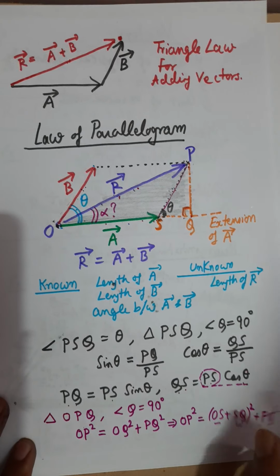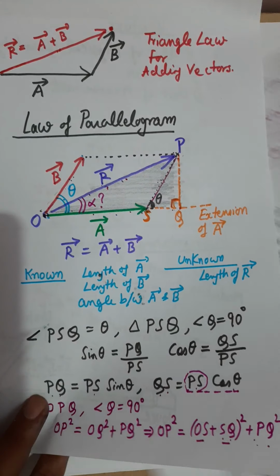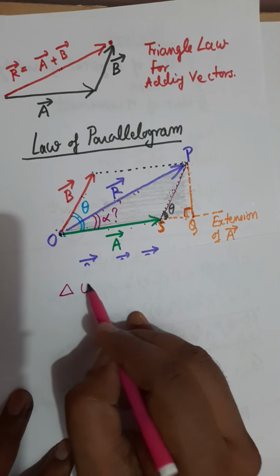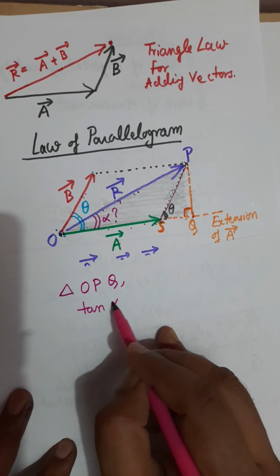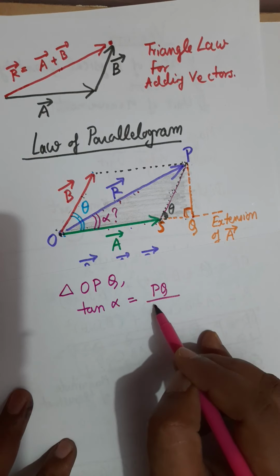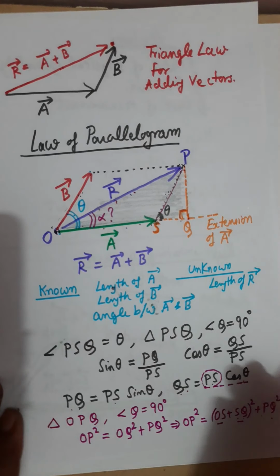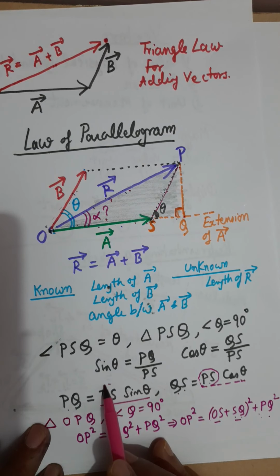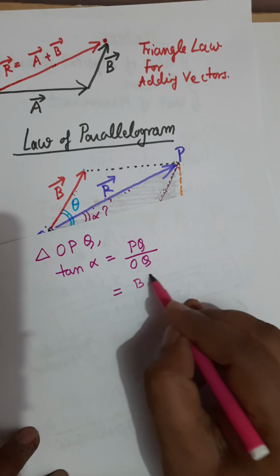and I can use trigonometric ratio again, and this time I will use the ratio tan theta. Triangle is now OPQ, and I use tan of angle alpha, which is perpendicular divided by base, and the perpendicular is PQ divided by the base OQ. And what is PQ? PQ was already obtained. PQ was PS sin theta, and PS was equal to capital B. So PQ was B sin theta.